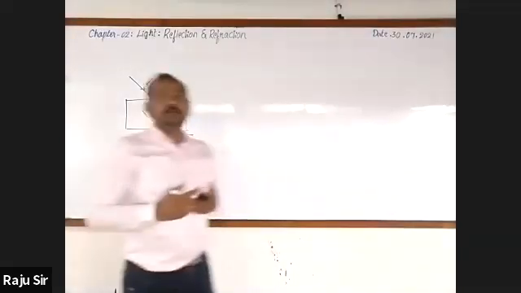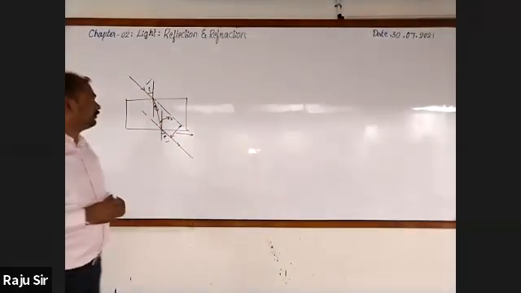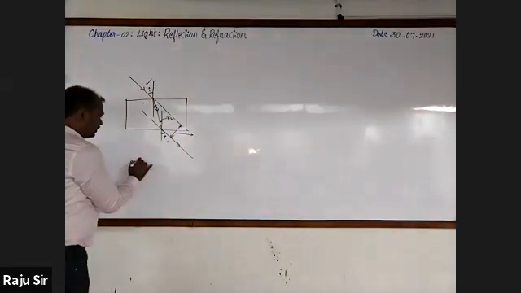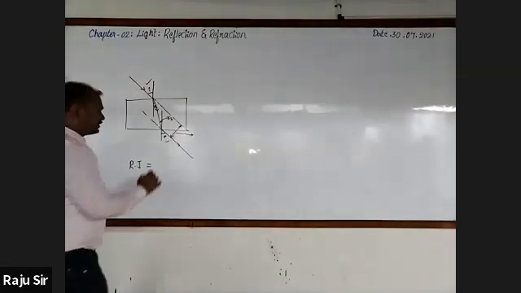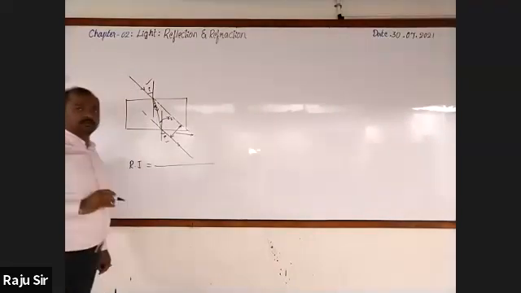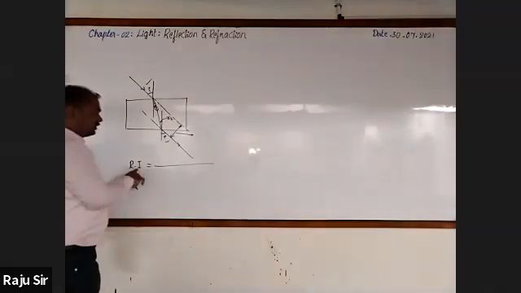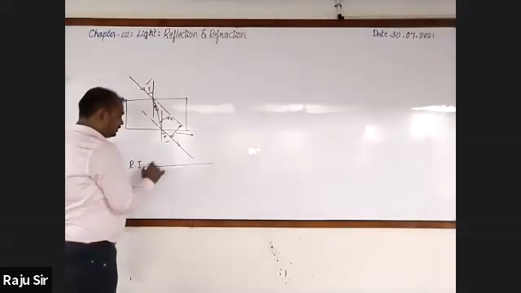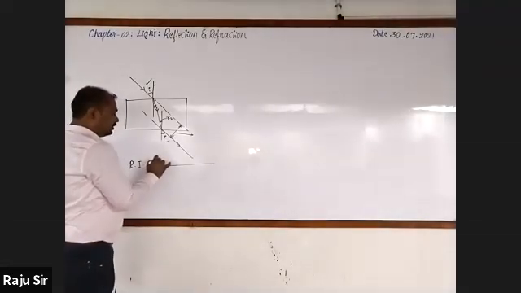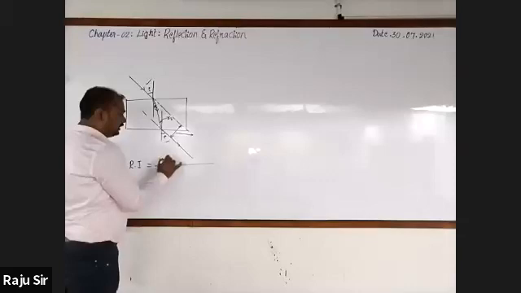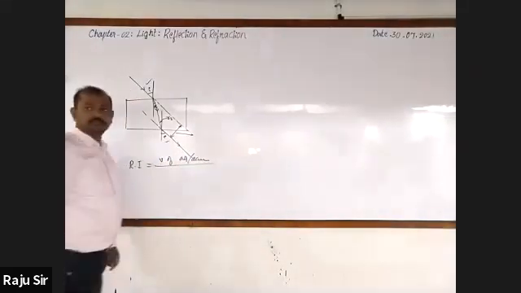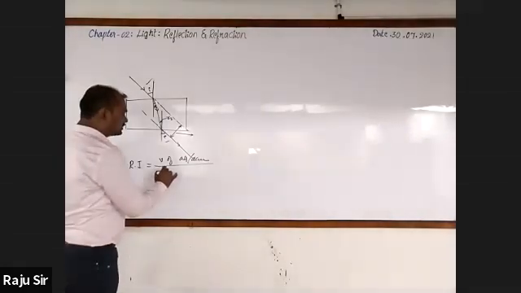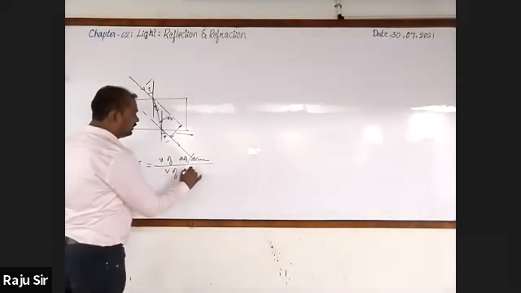Then we have a formula to find the refractive index, and this formula can be expressed in different ways. What is the general formula that we use? It is the velocity of light in air or vacuum divided by the velocity of light in the given medium.